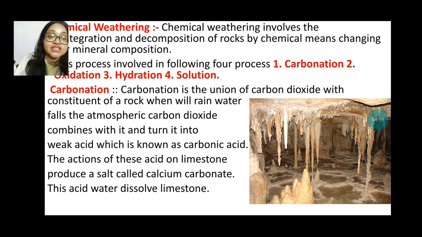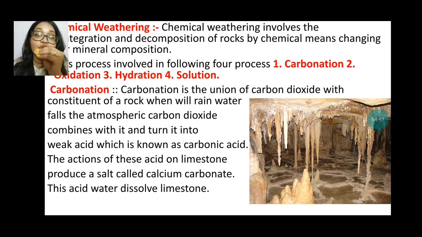What is carbonation? Carbonation is the process by which carbon dioxide, when rainwater falls from the atmosphere, combines with the rain and turns it into a weak acid, that is carbonic acid.